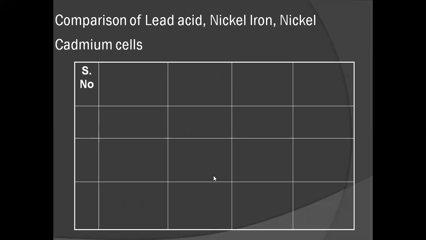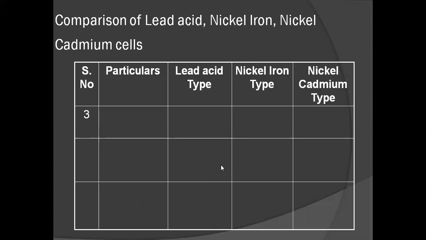And next we will continue the comparison of all these batteries. The third comparison is what type of container is used for lead acid battery, nickel iron battery, and nickel cadmium batteries. Glass or ebonite is used as a container in lead acid batteries. Steel is used as a container in nickel iron batteries. Steel is used as a container in nickel cadmium batteries.